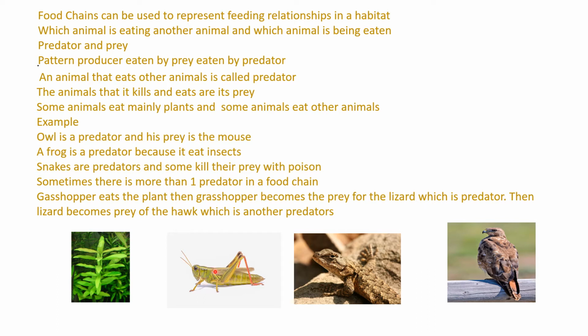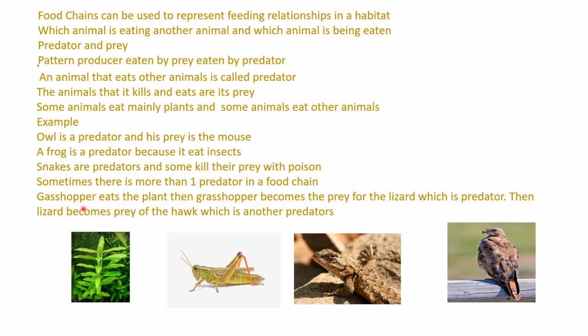Then this grasshopper becomes the prey for the lizard, which is a predator. A predator is an animal that eats other animals, okay? And prey is the animal it kills and eats. The lizard has eaten this grasshopper, so this is prey for the lizard. So the lizard is the predator and this one is prey.